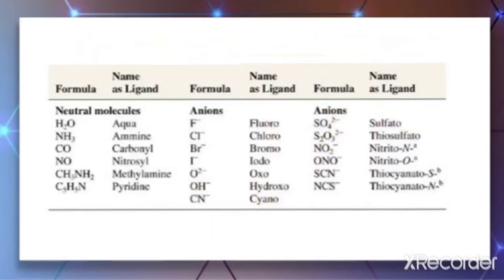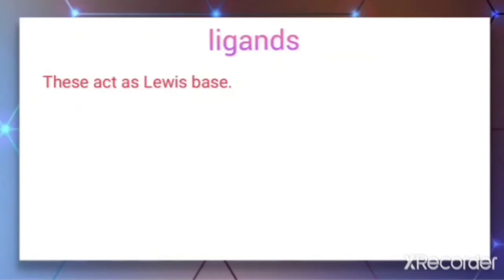So these are the ligands which are classified as negatively charged ions and neutral molecules like water, which is named as aqua. For NH3 it is named as ammine. So these are some ligands in this tabular form. Ligands act as a Lewis base. That is important: ligands act as a Lewis base.